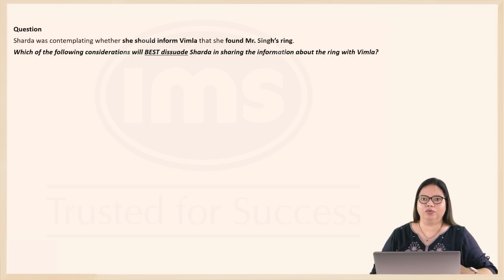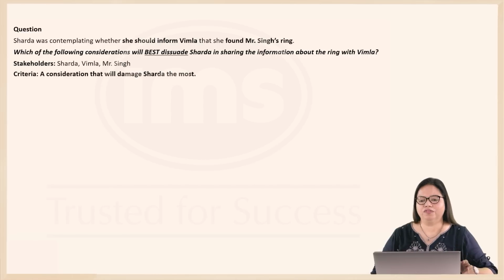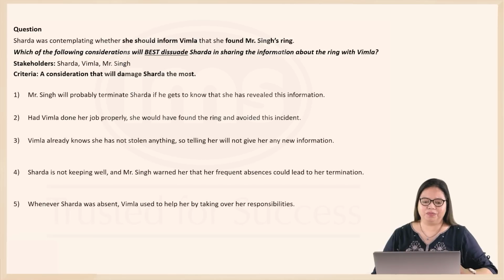Now, who are the stakeholders or people involved in the case that we must keep in mind? We need to keep in mind Vimla, of course, Sharda, and Mr. Singh. These are the three parties involved. What is the criteria that our correct option should fulfill? We want an option, a consideration, that will damage or affect Sharda negatively. And therefore, that is the option that will dissuade her or prevent her from sharing the information about the ring. Let's examine the different options.